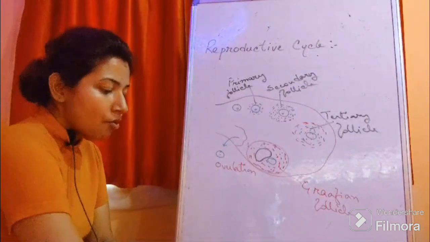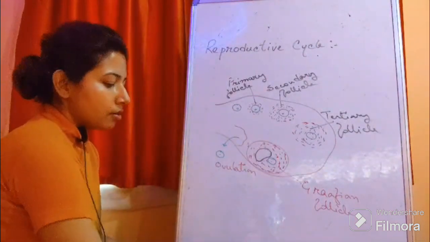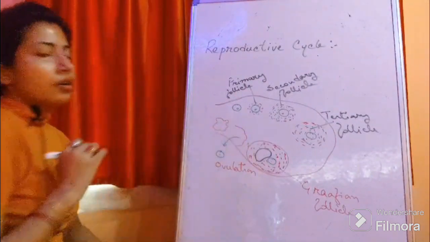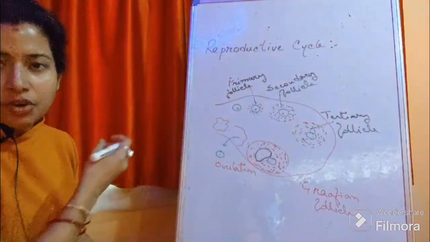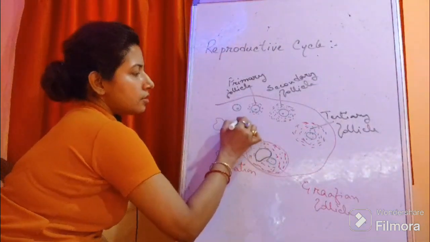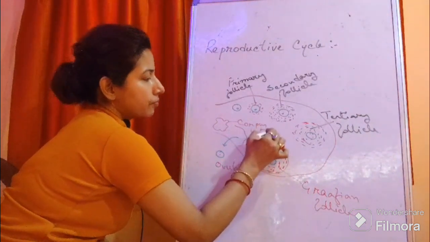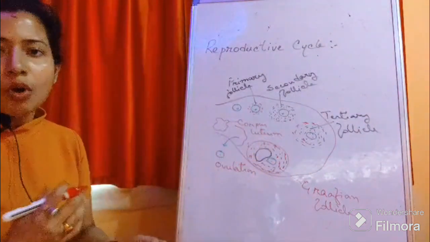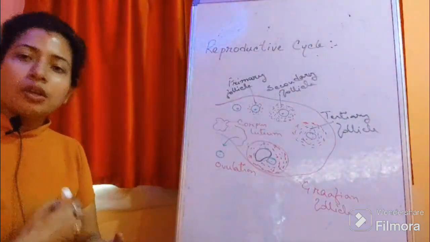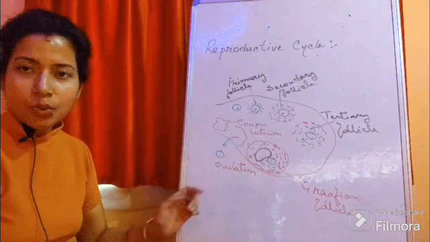After ovulation, the remnant of the Graafian follicle gets converted into a single secretory body, and it is known as corpus luteum. Luteum or lutea in biology always denotes yellow color, so it is a yellow colored mass.